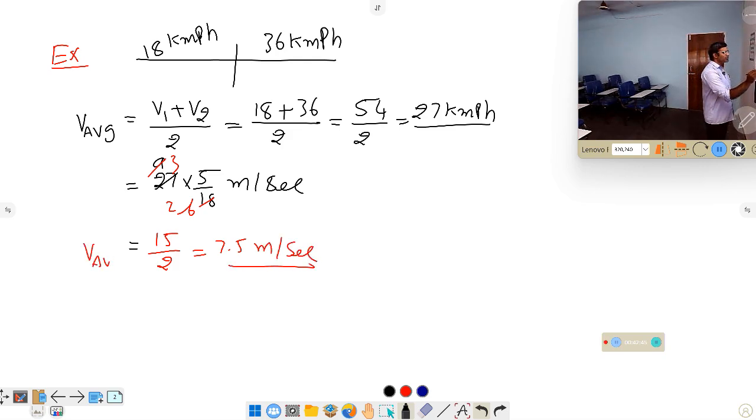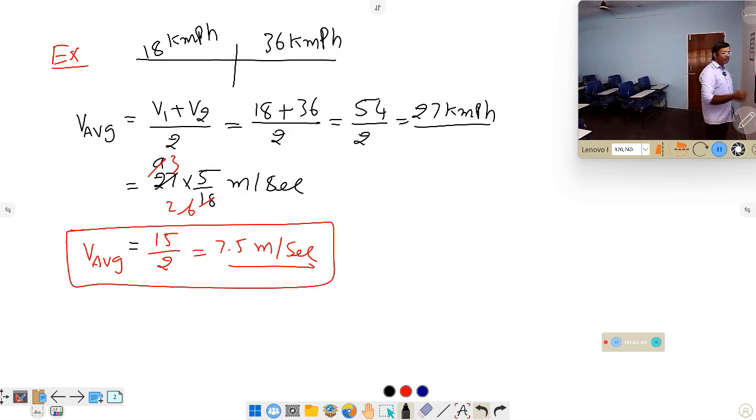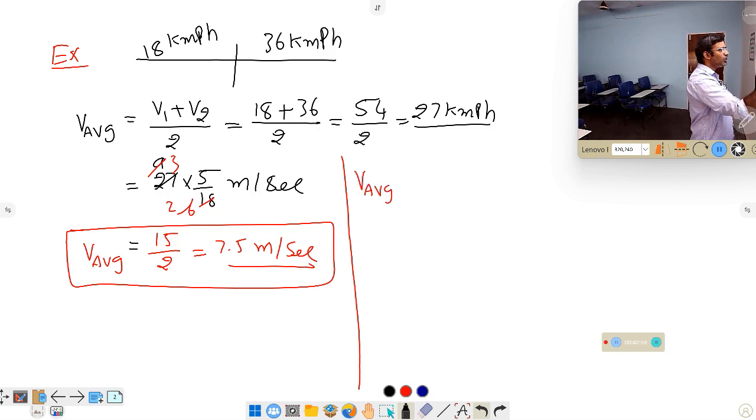That is V average in terms of meter per second. Sometimes you can solve the problem easily with the conversion as the last step, sometimes it is difficult, so you can do it in the first step. Example, V average is equal to, the formula is V1 plus V2 by 2. So what is the V1 value? 18 km per hour.